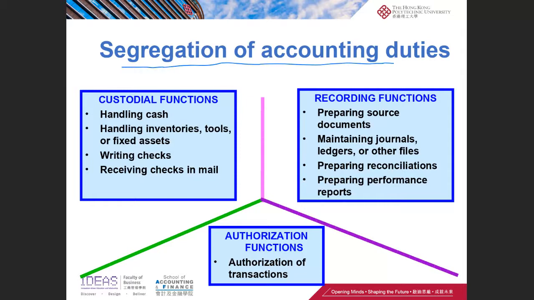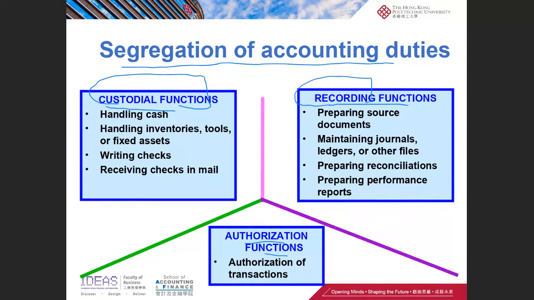So what are the accounting duties? We have custodial function, recording function, and authorization function. Custodial functions include handling cash, handling inventories, tools, or fixed assets, and also writing checks and receiving checks in the mail.